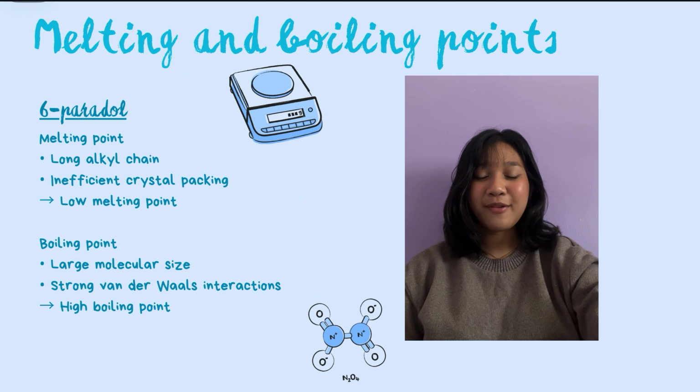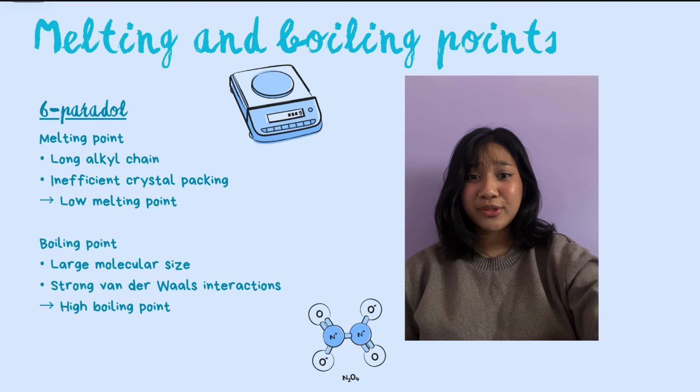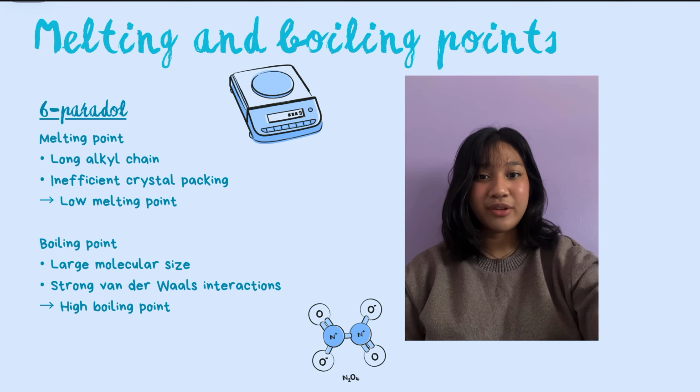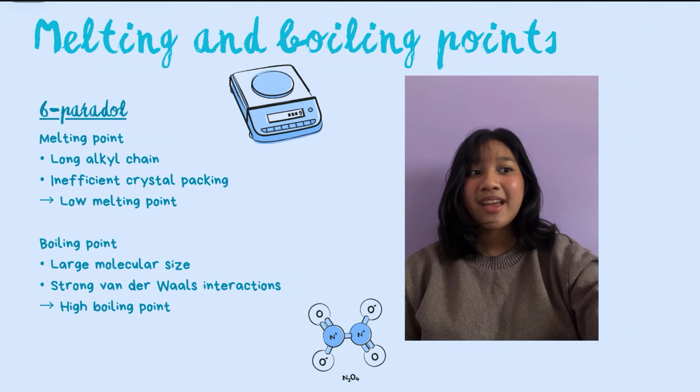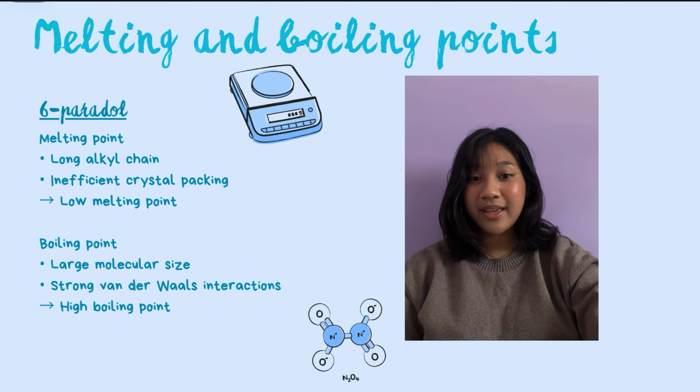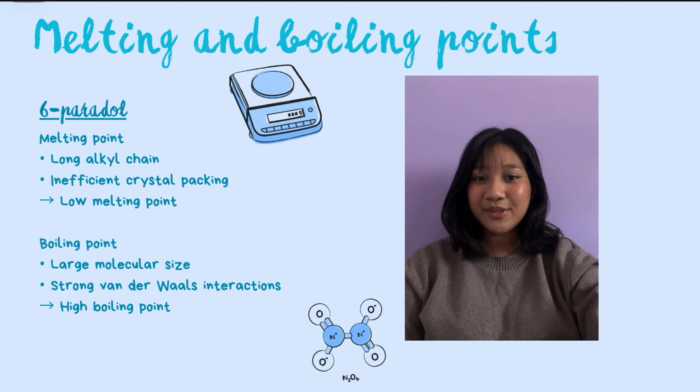And the last compound would be 6-paradol, which also has a low melting point, around 31 to 33 degrees Celsius. Similar to gingerol, its long alkyl chain reduces efficient packing of molecules in the solid form. It also has a high boiling point, around 460 degrees Celsius, because of its relatively large molecular size and strong van der Waals attraction.